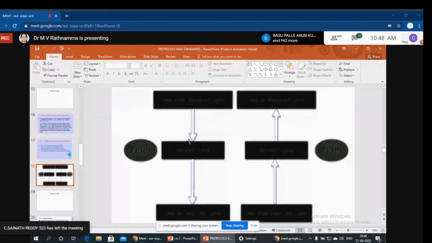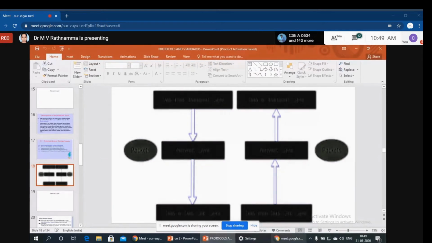In the network layer, the data will be in the form of packets. Just see the slide. At sender side, data comes from upper layer. What is the upper layer to the network layer? The transport layer. The data from transport layer comes to network layer, and it will be in the form of packets. Then from network layer, data comes to data link layer, and then to physical layer.